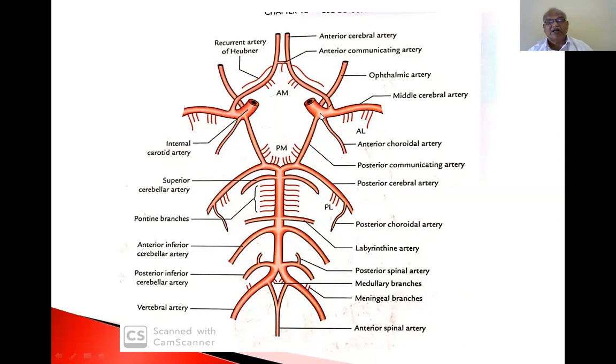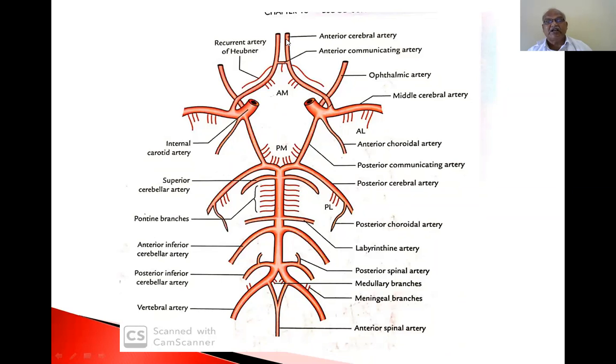So the internal carotid artery enters the anterior perforated substance and divides there into a large middle cerebral artery, which is continuous with the internal carotid artery, and a small anterior cerebral artery, which goes into the middle of the brain.